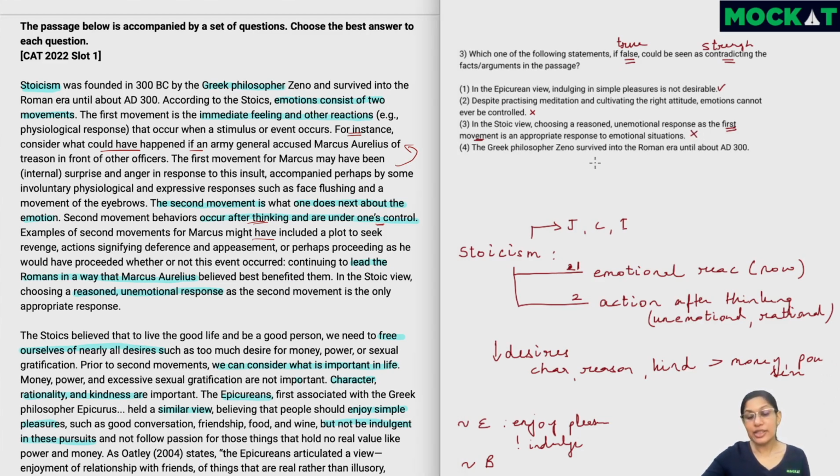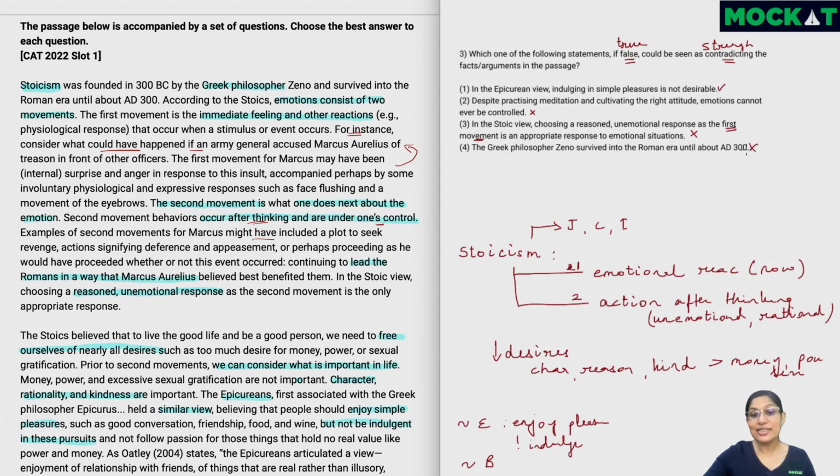The last one is also easy to eliminate. The Greek philosopher Zeno survived into the Roman era until about AD 300. So that's saying that he lived for at least 600 years because he founded Stoicism in 300 BC. Stoicism survived till 300 AD. It was not Zeno who survived for so long. So this also can be eliminated.